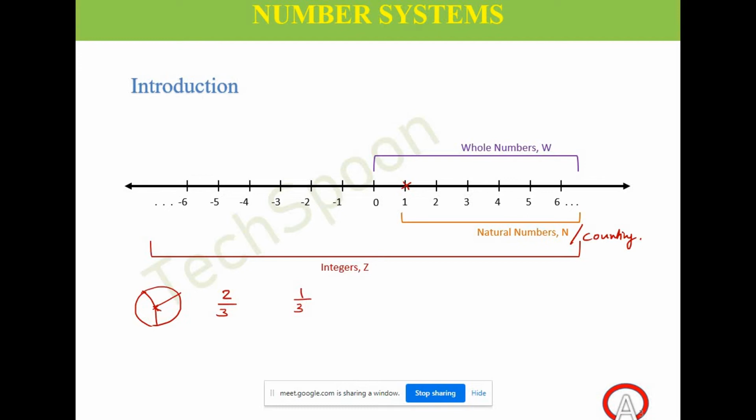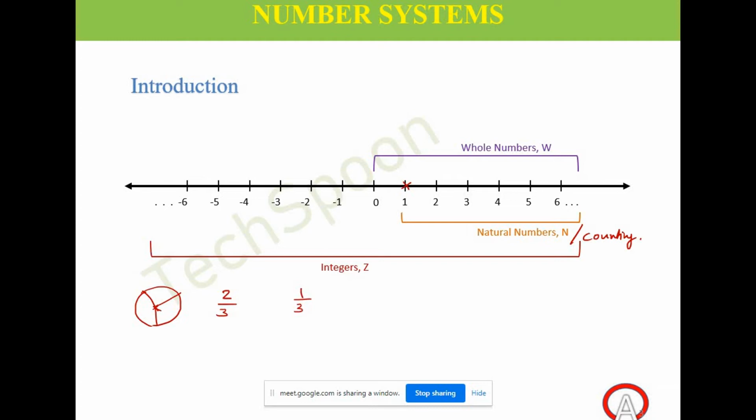So, what is this 2 by 3 and 1 by 3? Are they integers? Yes, they are rational numbers. They are not integers, right? They are just fractions, right? Yes. And what do these fractions indicate? Two pieces out of three, or one piece out of three pieces. So it represents a portion out of the whole, right? A portion out of the whole. That is the meaning of fractions.